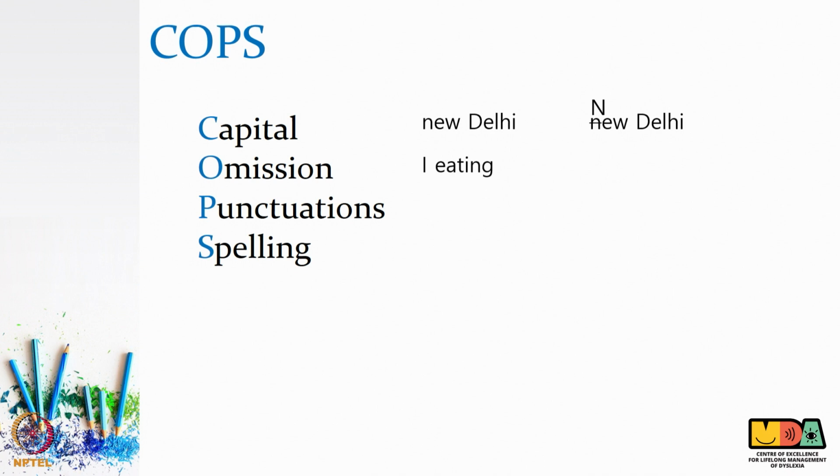Next, when the child is copying from the board or when the child is going to write a dictation, the child might have missed out on words. So, the cops come in and they encourage the child to look for the missing words which they have omitted. So, in this example, "I eating", the child has self edited the work and it has become "I am eating".